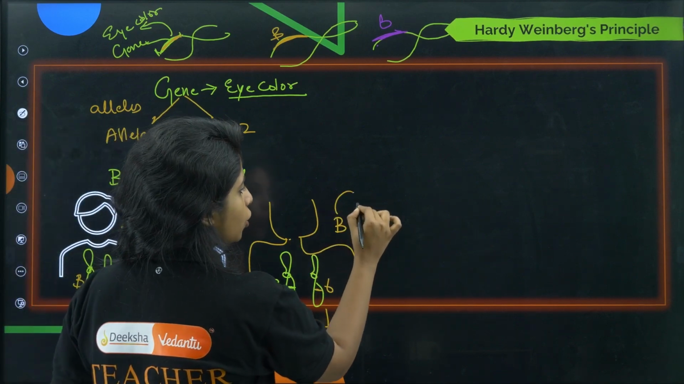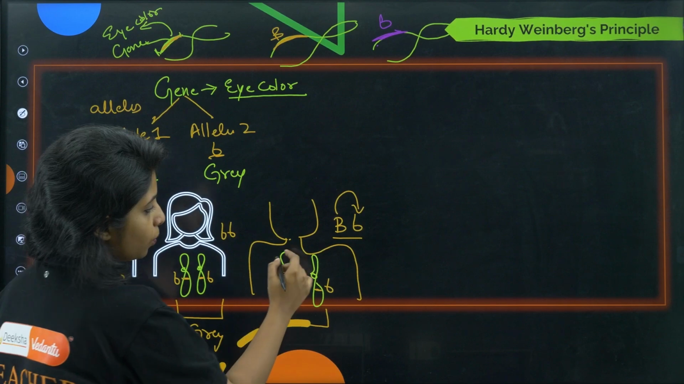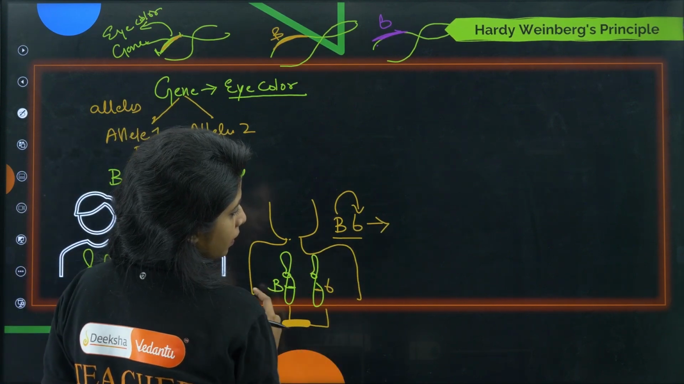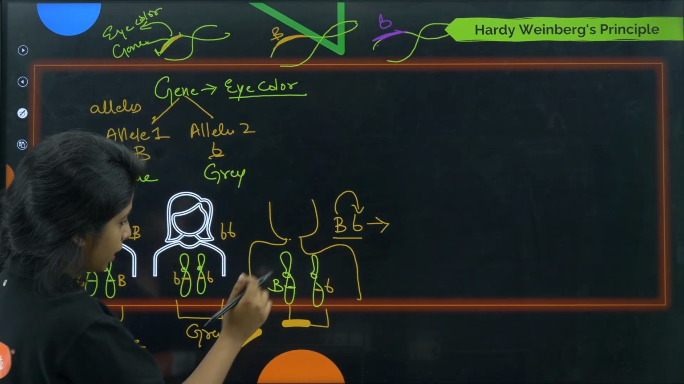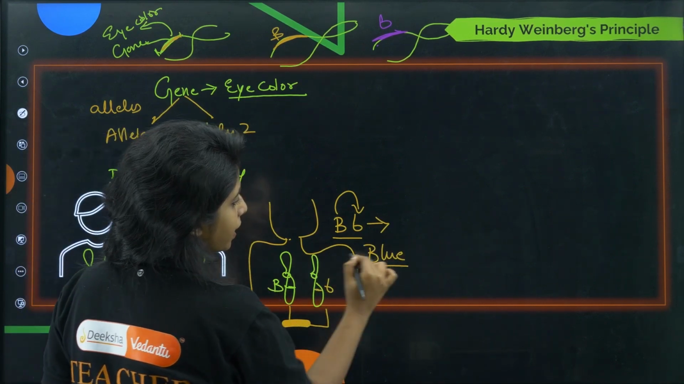One will be dominant over the other always, and that letter is shown by a capital letter. So this is dominant over this. That means capital B stands for what, children? Blue. So this guy will be having blue eye color.